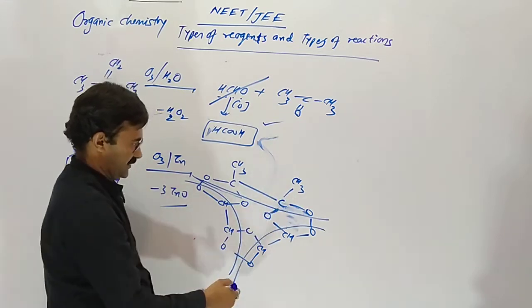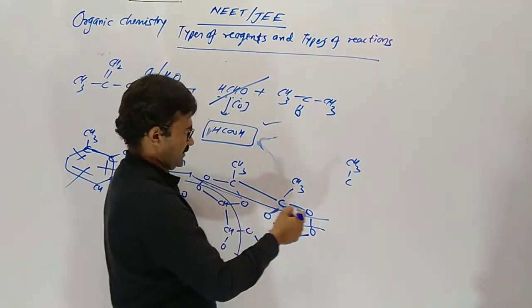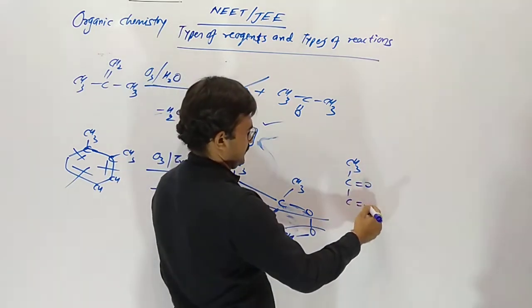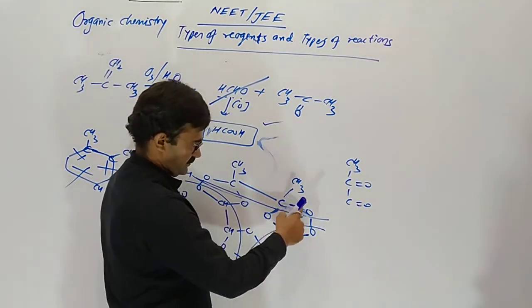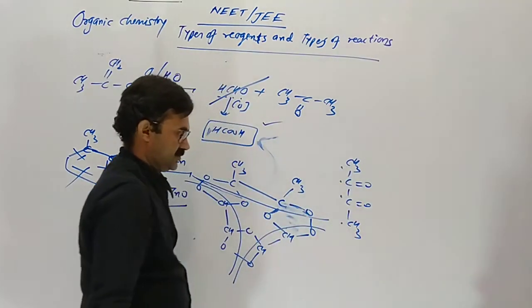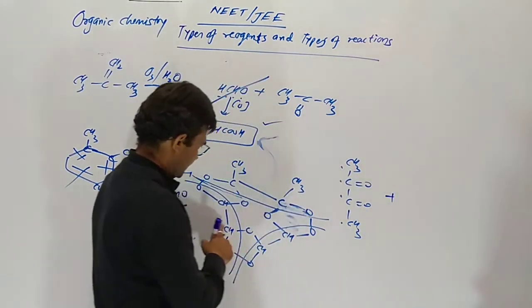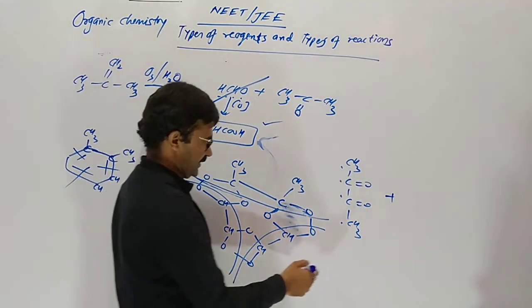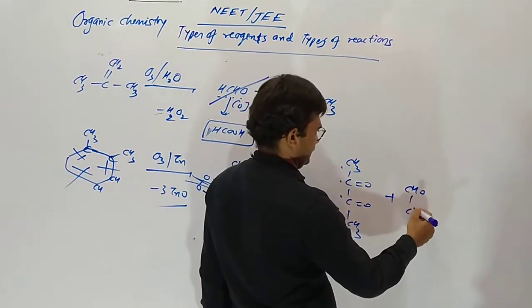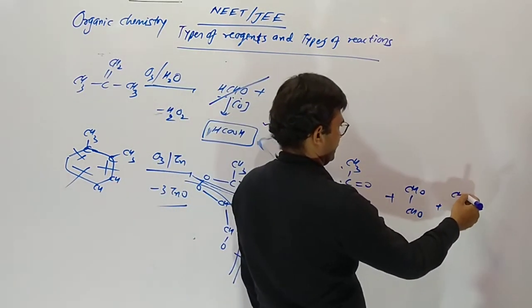CH3CO, CH3CO, CH3COO, COO and CH3. 1, 2, 3, 4: butane-2,3-dione. And this part, CHO, gives glyoxal. This part also gives glyoxal.